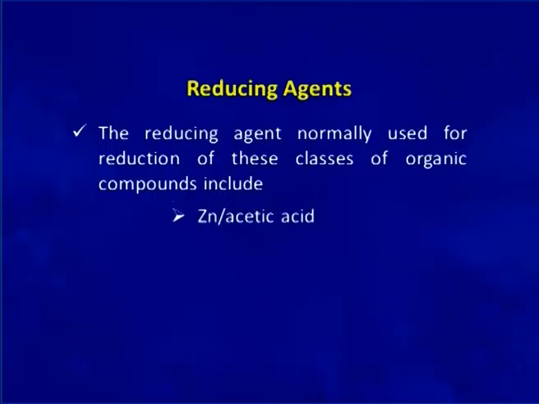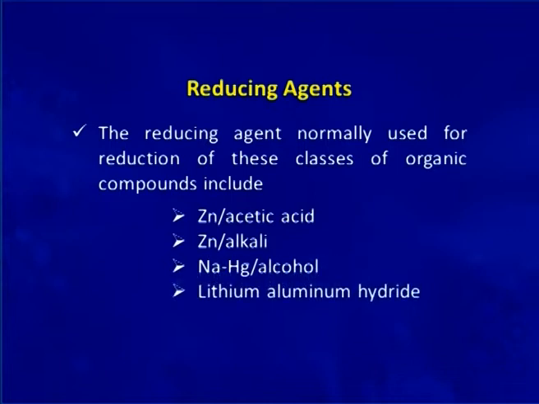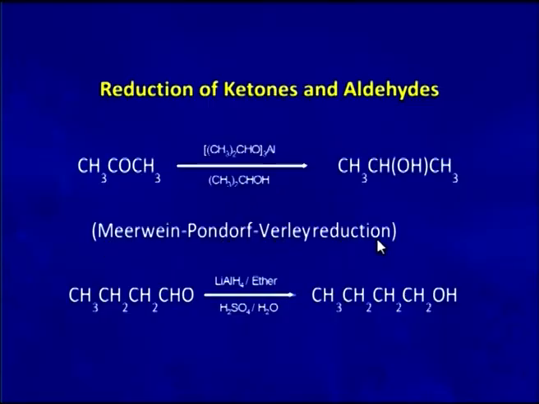The reducing agents normally used for the reduction of these classes of organic compounds include zinc and acetic acid, zinc and alkali, sodium amalgam in alcohol, lithium aluminum hydride and sodium borohydride. We will now take up some examples where reduction actually is taking place on these molecules with the help of certain reducing agents. For example, this is the example of Meerwein-Ponndorf-Verley reduction, in which acetone molecule is reduced to